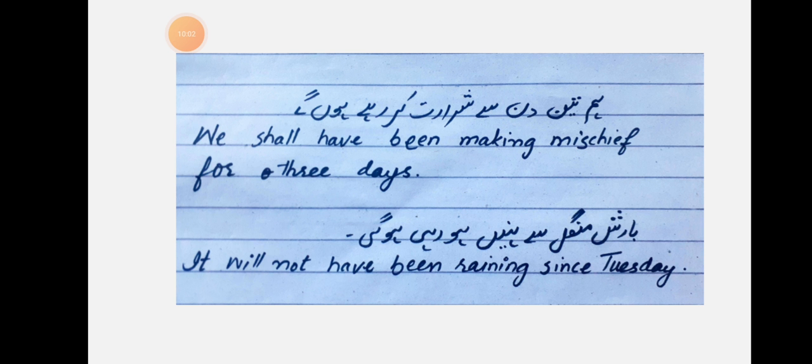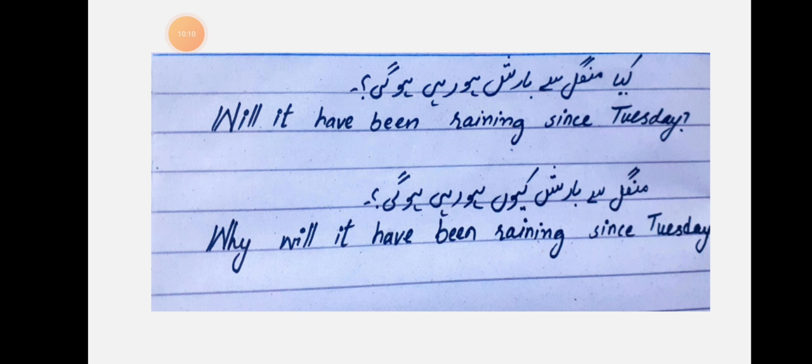Clear? Negative. बारिश मंगल से नहीं हो रही होगी. It will not have been raining since Tuesday. क्या मंगल से बारिश हो रही होगी? Will it have been raining since Tuesday? Double interrogative. मंगल से बारिश क्यों हो रही होगी? Why will it have been raining since Tuesday? Okay, clear? Hope you have understood this future perfect continuous tense as well.